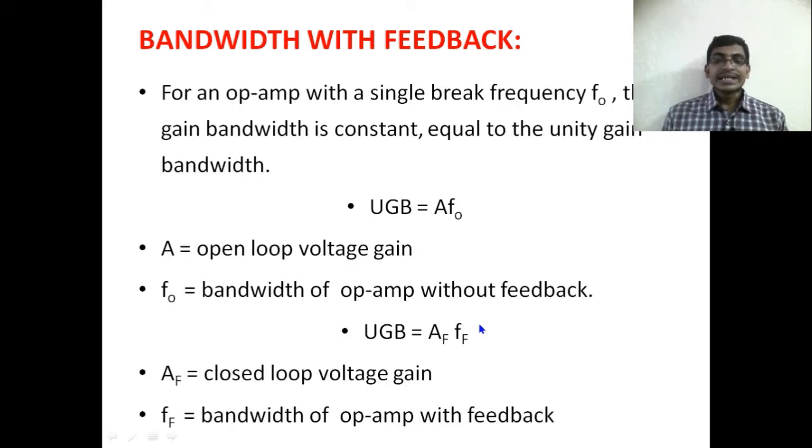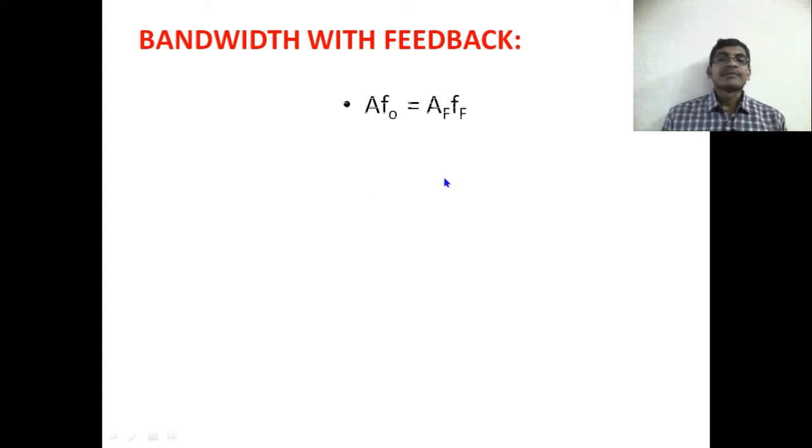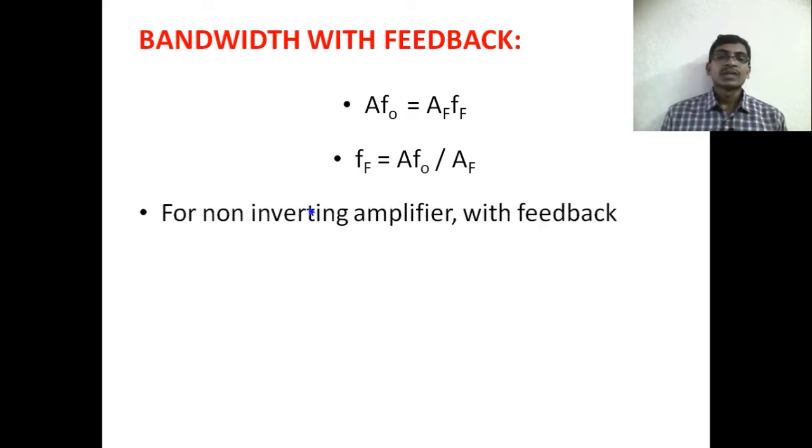Therefore we can equate the right hand side equations. A F0 is equal to AF into FF. Therefore FF, the bandwidth with feedback, can be written as A F0 by AF, where A is the open loop gain, and F0 is the bandwidth without feedback, divided by the gain with feedback. For the non-inverting amplifier with feedback, the AF can be written as, we already derived this equation from the relationship between AF and beta.